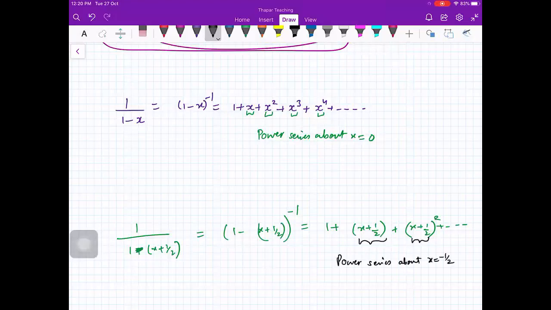If there is x minus a appearing in your series, then you will say that your power series is about x is equal to a. Fine?